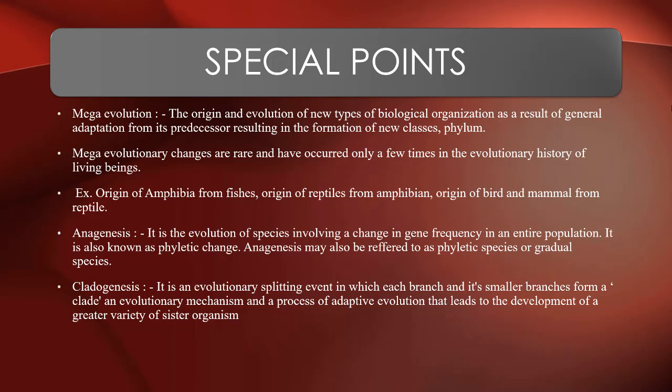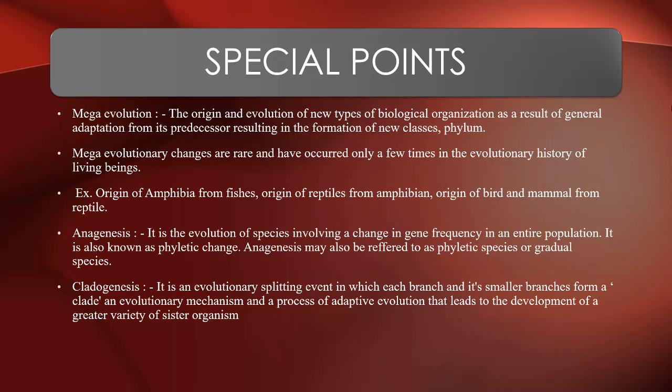I am your mentor and your friend for the subject biology, and I will be taking the animal science, that is the zoology part. My dear students, in the previous lectures, we have completed different theories of evolution, different evidences regarding evolution.